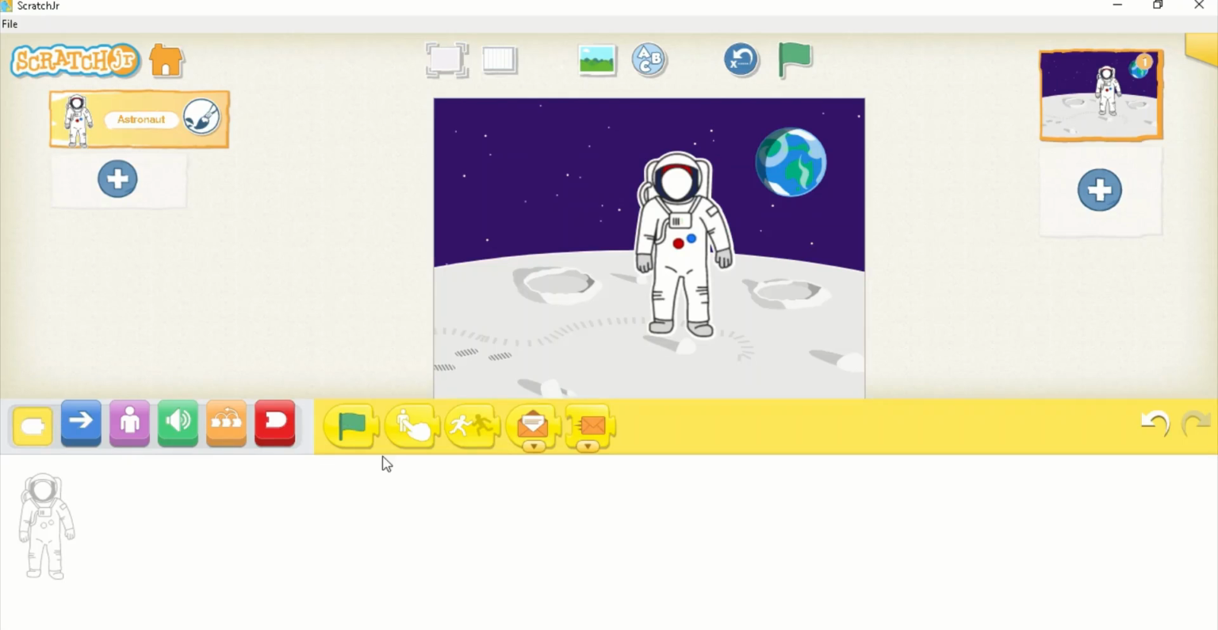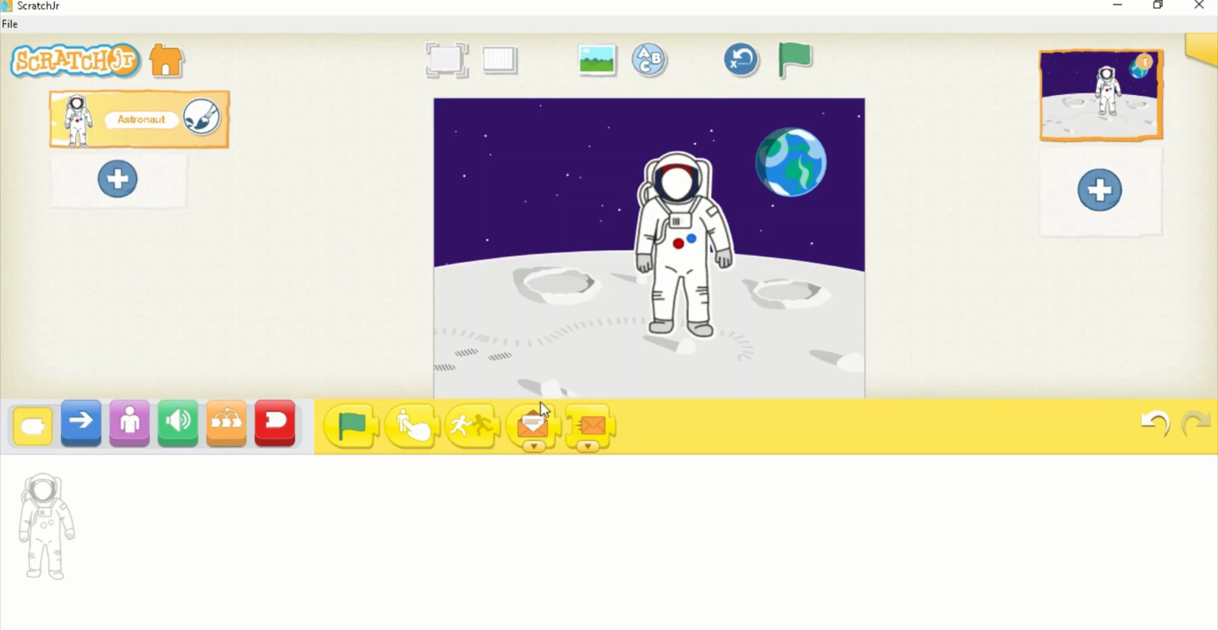Now in start there are four options. First, let's click on green. When you click on this green flag, then your play will start. This one is start on tap: when you click on the astronaut while the screen is full, then the video or game will start. With bump, when this astronaut bumps into anything, then it will start. So there are four options.